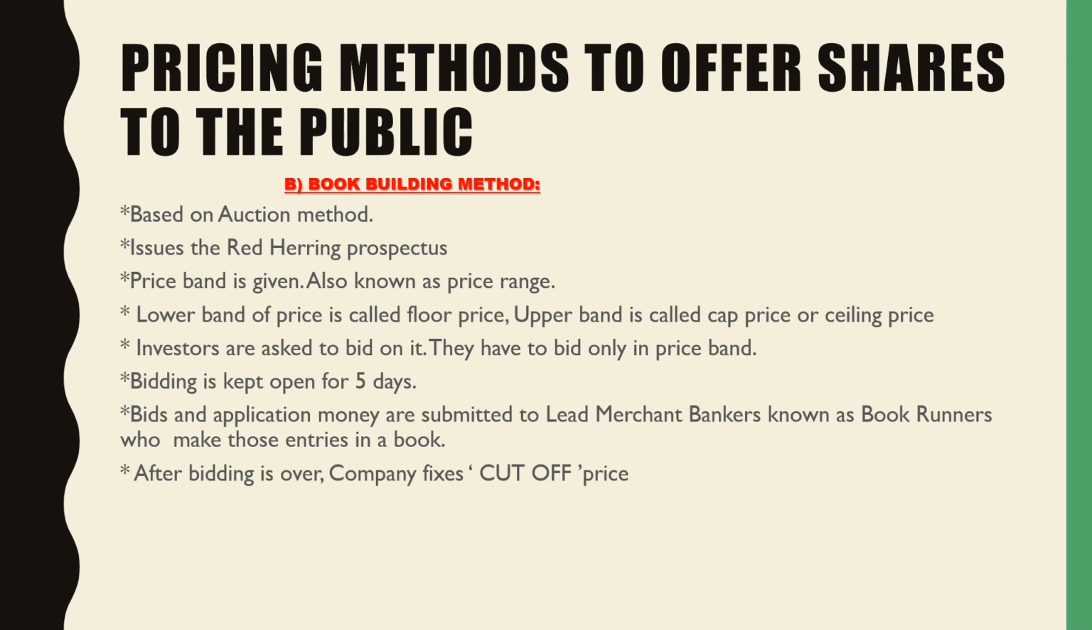After bidding is over, the company fixes the cutoff price. After 5 days, when the bids have come, the lead merchant bankers go through them and find out a price which is known as the cutoff price. This cutoff price is then mentioned in the prospectus. The shares will be sold at this cutoff price. This is what is called the book building method.